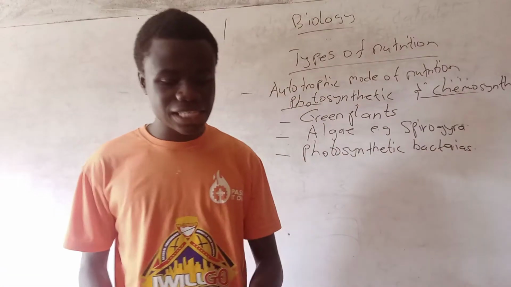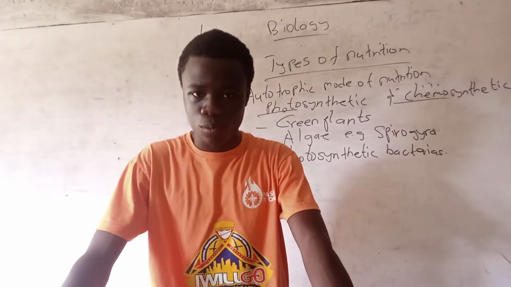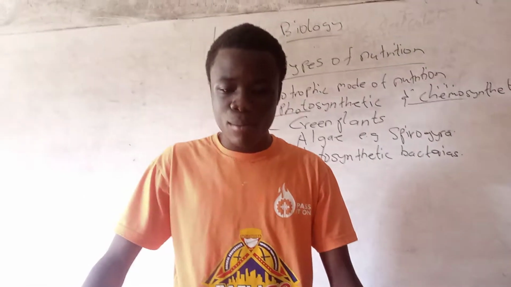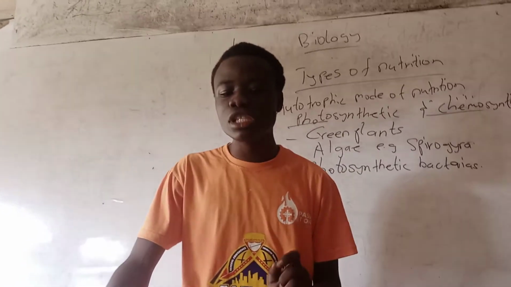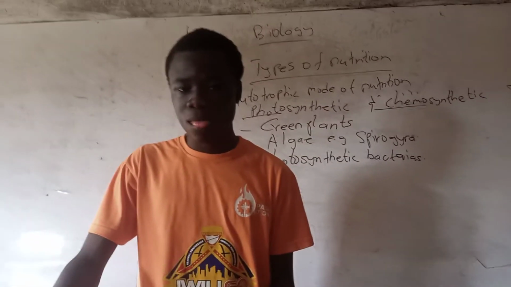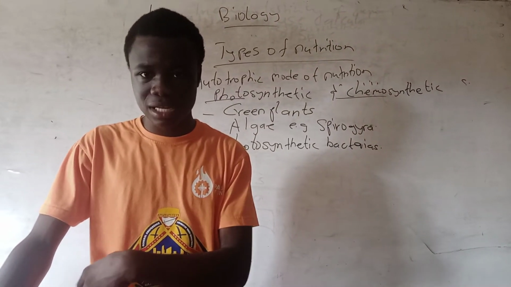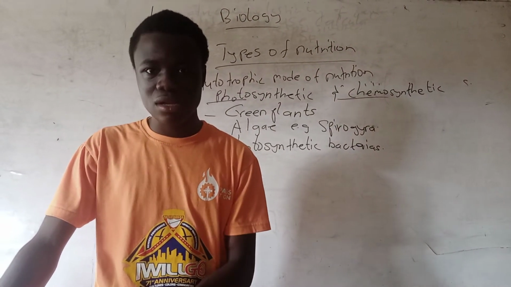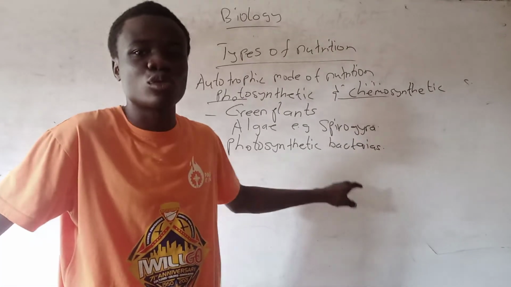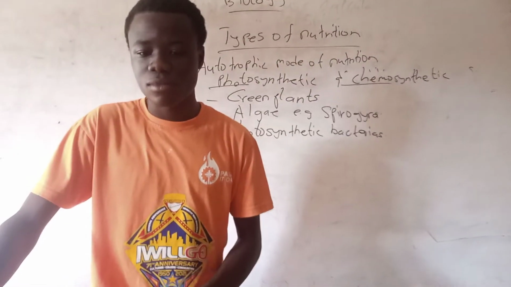These trap light energy using a pigment called bacteriochlorophyll, and use carbon dioxide and hydrogen sulfide instead of water as raw materials. So in green plants, water will be used, but during the photosynthesis of photosynthetic bacteria, hydrogen sulfide is used as the raw material.